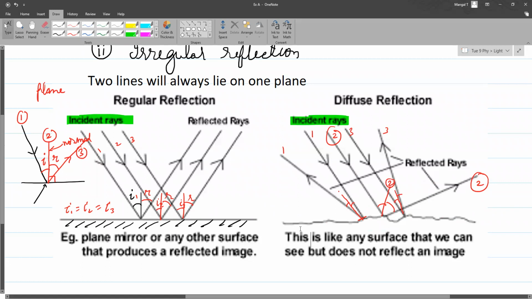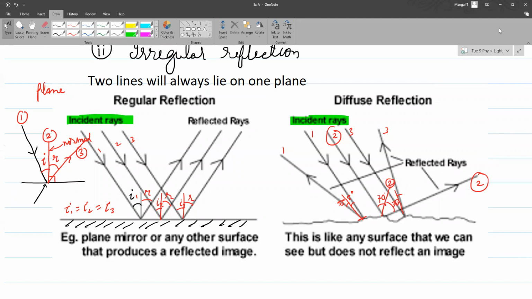So then this won't be called a law of reflection, no? No, it is obeying the law. The law of reflection is obeyed at every surface. Suppose this is 5 degrees, this will also be 5 degrees. So it can be any surface, not necessarily a plane. The law of reflection is obeyed whether it is a plane mirror, a spherical mirror, or a rough surface. It will be obeyed every time. Okay, fine.